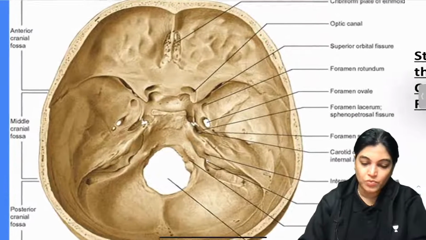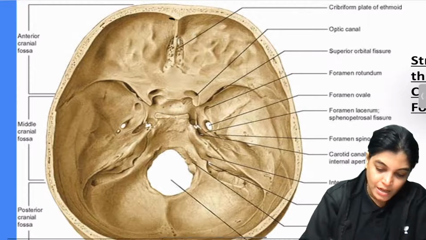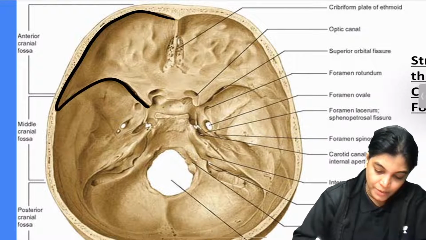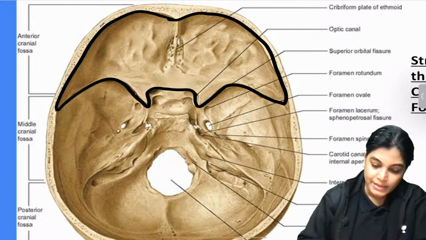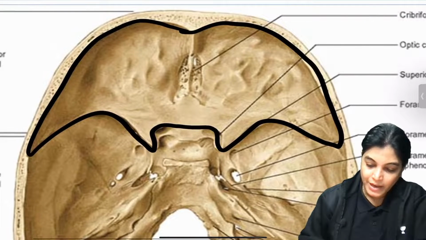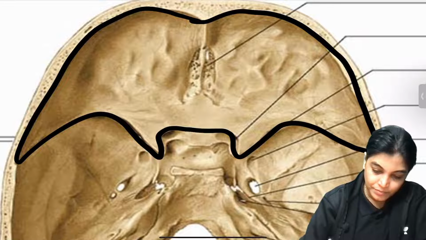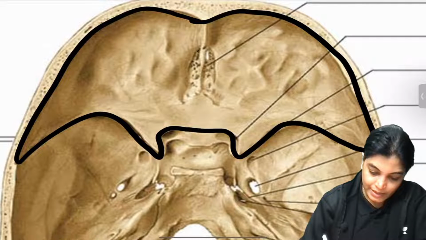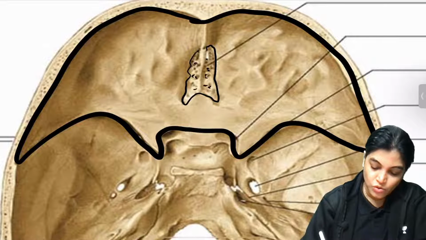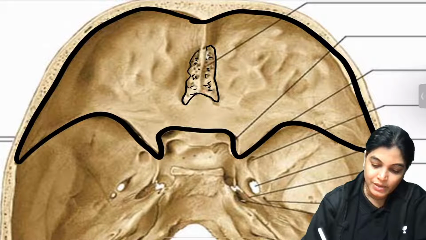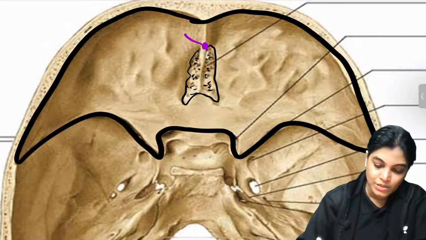If I just want to focus you on the anterior cranial fossa, let's see the outline. Here we are seeing the outline of the anterior cranial fossa, and if I enlarge it, you can see the cribriform plate with so many sieve-like perforations, and anterior to it one foramen, which is the foramen cecum.